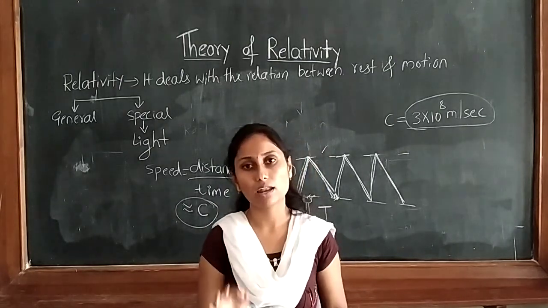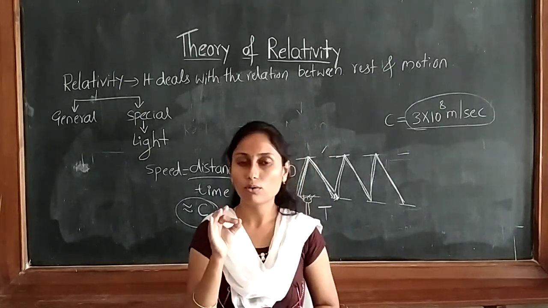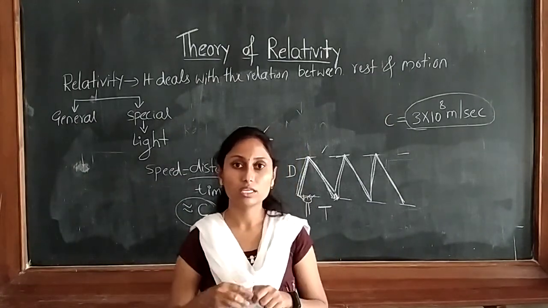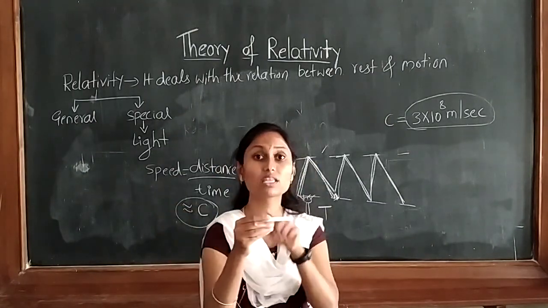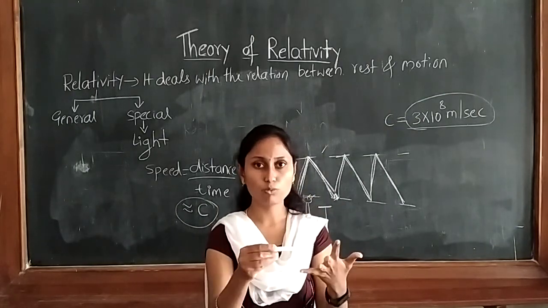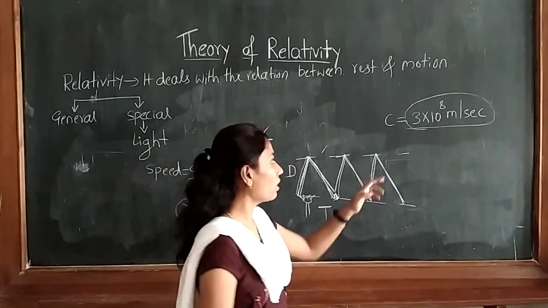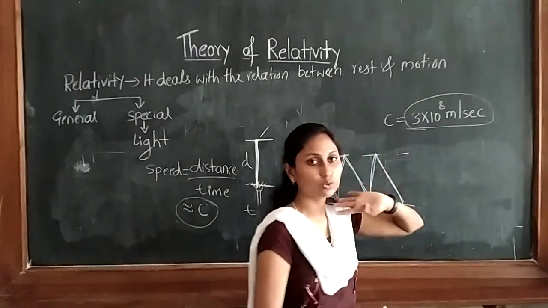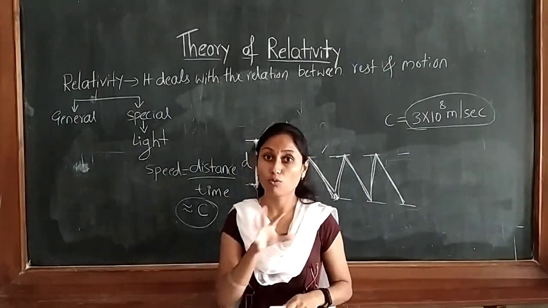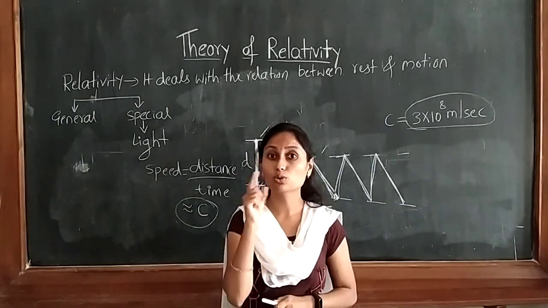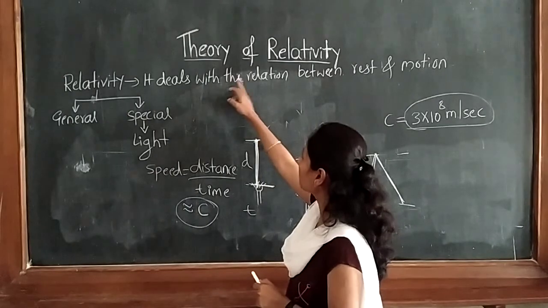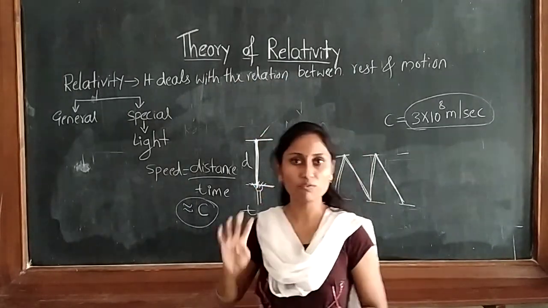If a body is moving with a higher velocity, or a velocity equal to the velocity of light, 3 into 10 raised to 8 meter per second, you cannot apply classical mechanics; you should apply the theory of relativity.